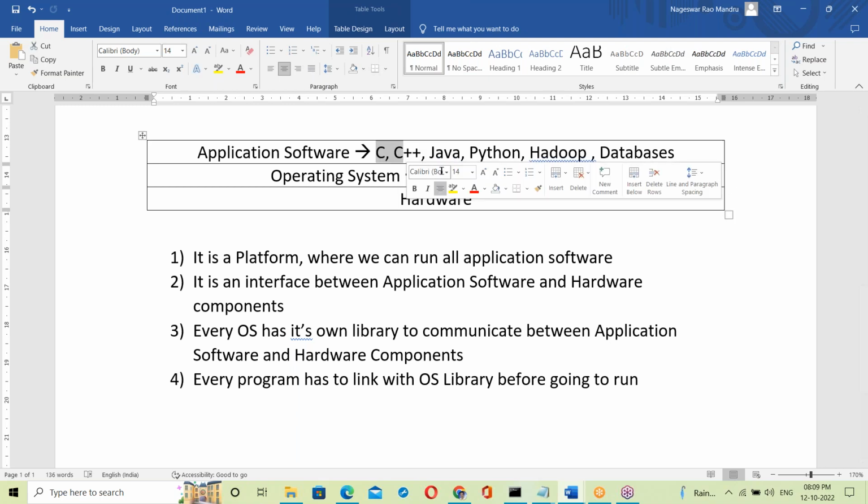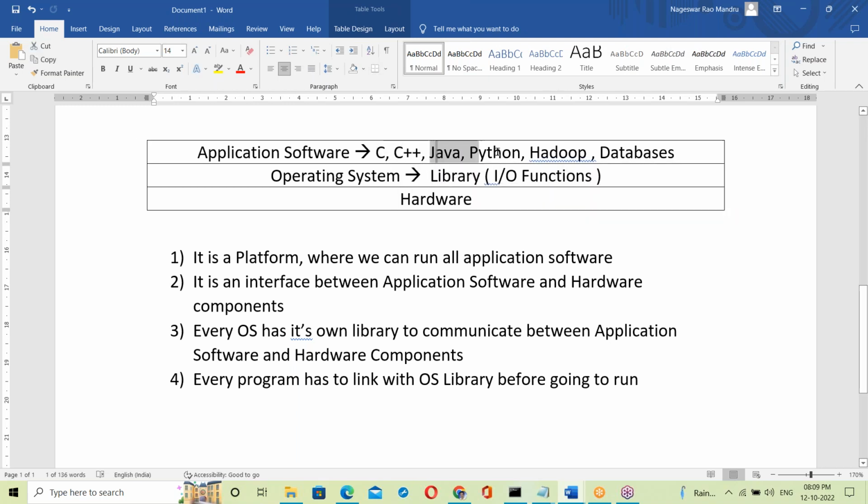C program, C++ linking with OS library. Java and Python also link with OS library. There are static linking and dynamic linking. C and C++ statically link with OS library. Java and Python dynamically link. Static linking, dynamic linking, next topic. This is not the right time to discuss statically, dynamically. The topic is tomorrow. Tomorrow we'll discuss. Okay.